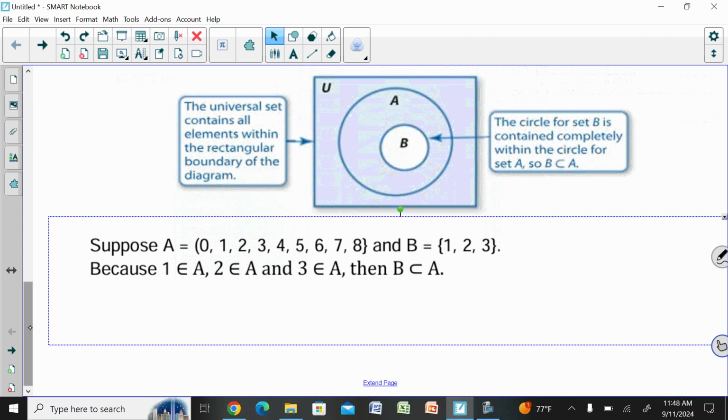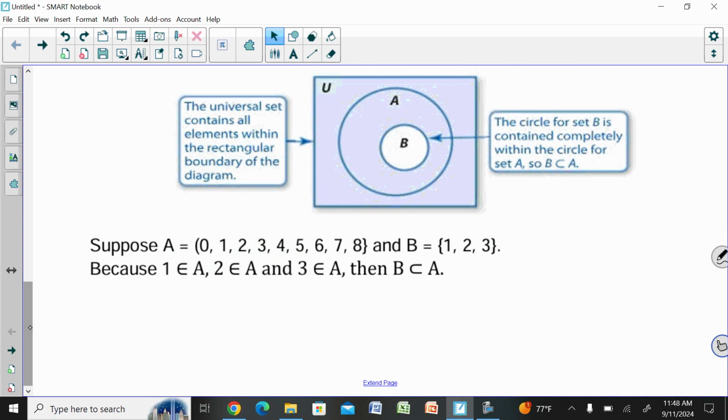So let's look at this idea here. Suppose that A is equal to 0, 1, 2, 3, 4, 5, 6, 7, 8, and B is equal to 1, 2, and 3.